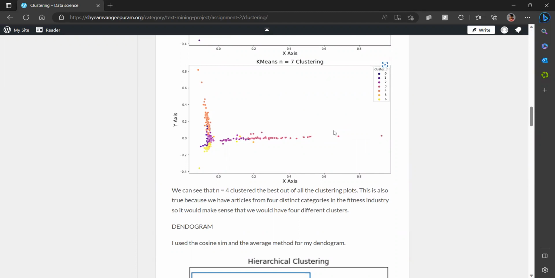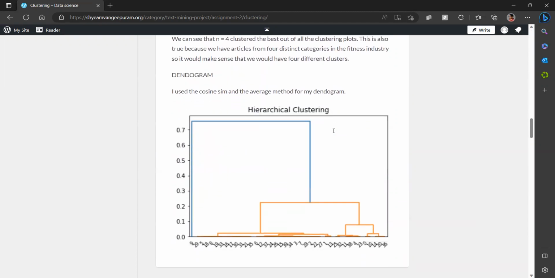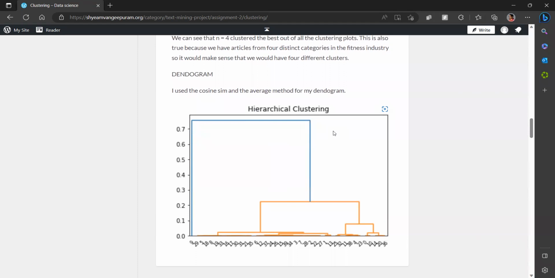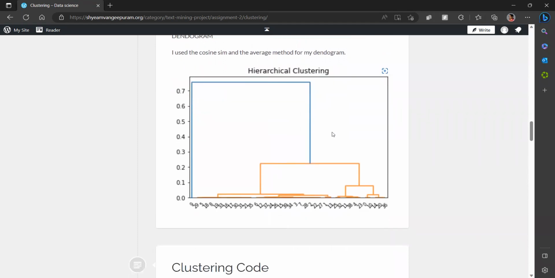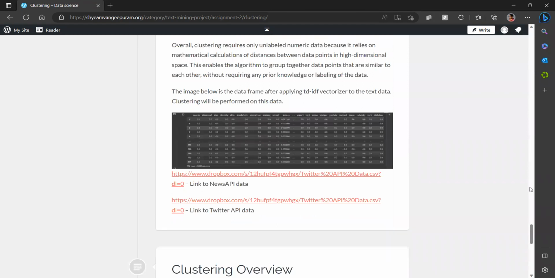This is also true because we have articles from four distinct categories in the fitness industry, so it would make sense that we would have four distinct clusters. And this is hierarchical clustering, using cosine similarity and the average method for my dendrogram, and this is basically a subset of my data set. So it's not a huge data set, and this is all my code.